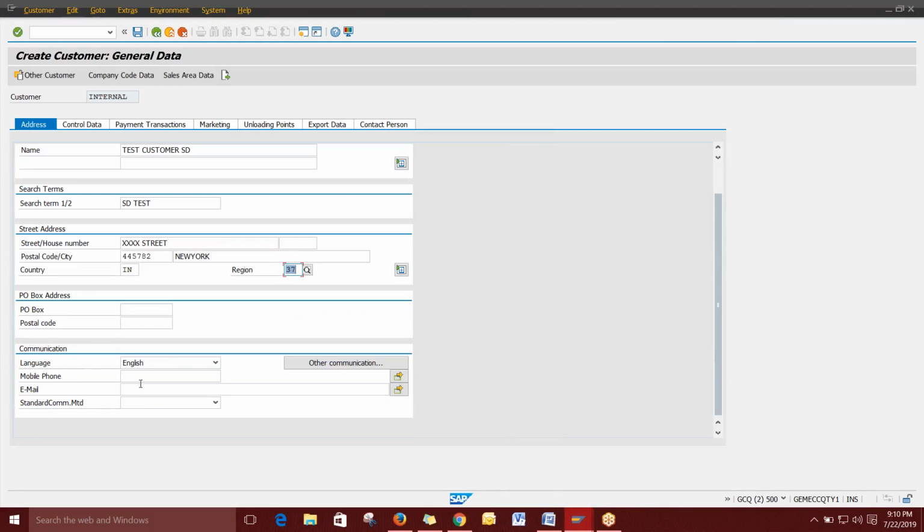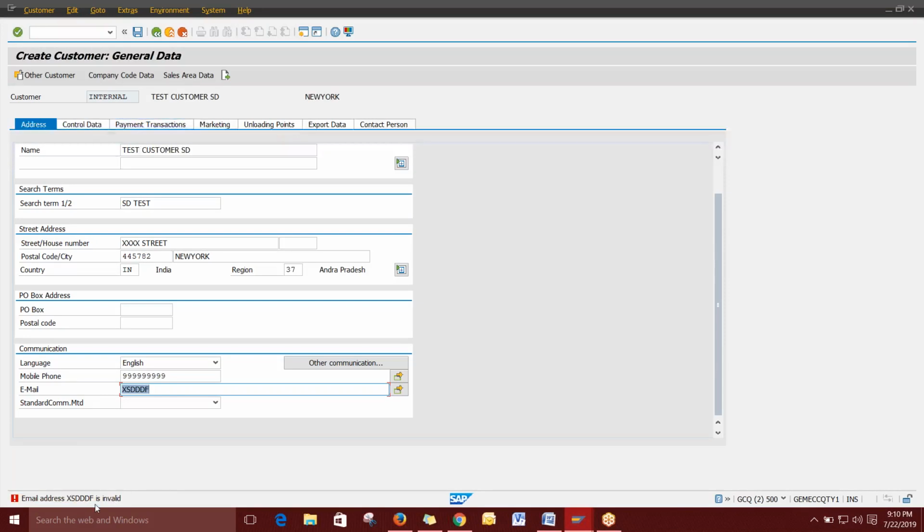If you have a mobile number and email ID, you can directly give them, but it's not mandatory. Email you can give whatever you want, but it will check the format because it should be in a special format, so you can see that. I've given this, so I'm moving to the next page.